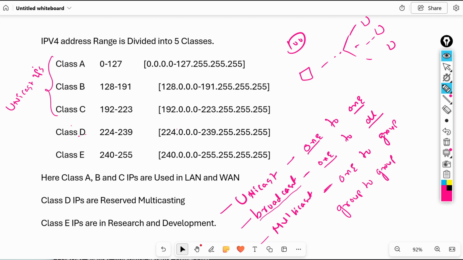Next, Class E. Class E IPs are reserved for research and development. What is research and development?